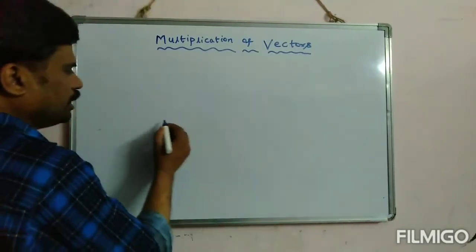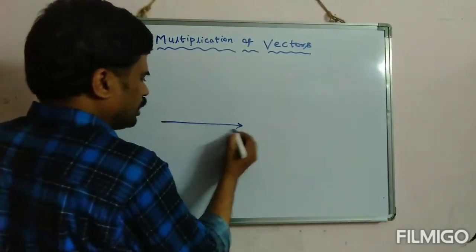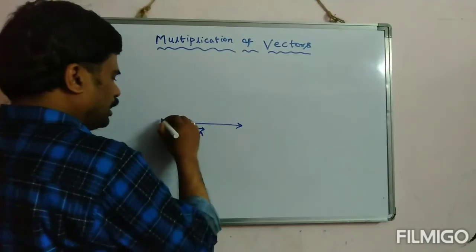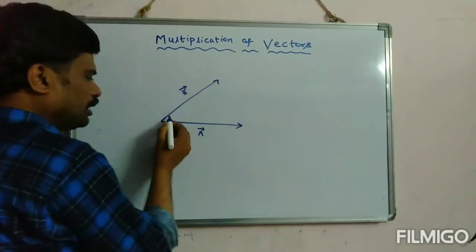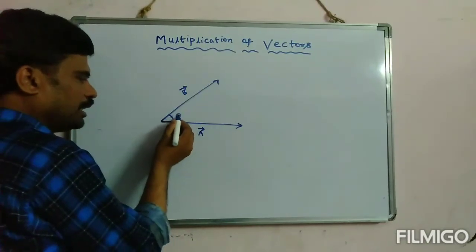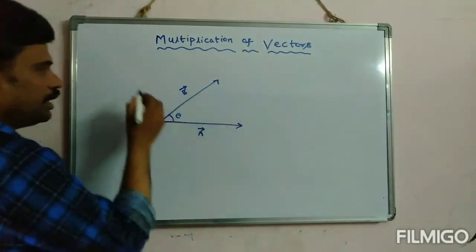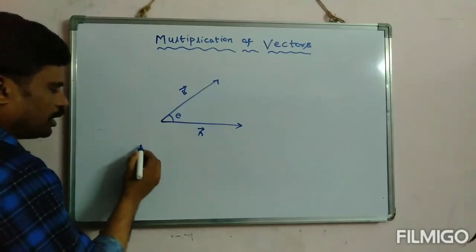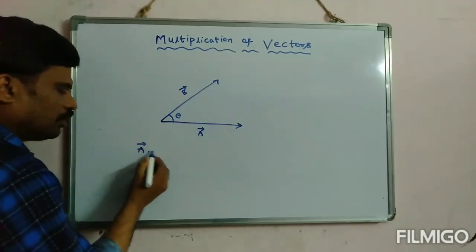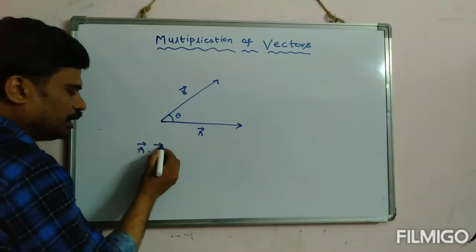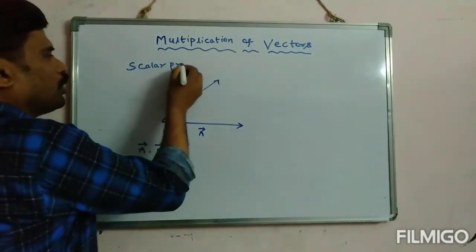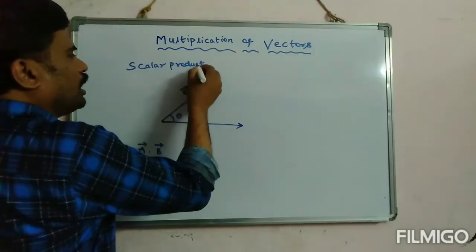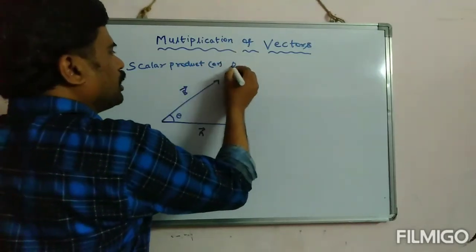Now let us consider two vectors A and B. These are the two vectors. They are inclined with an angle theta. Then the scalar product, we can call the scalar product the dot product also.